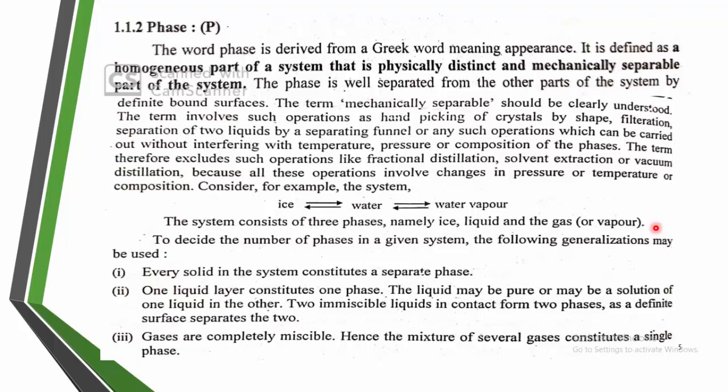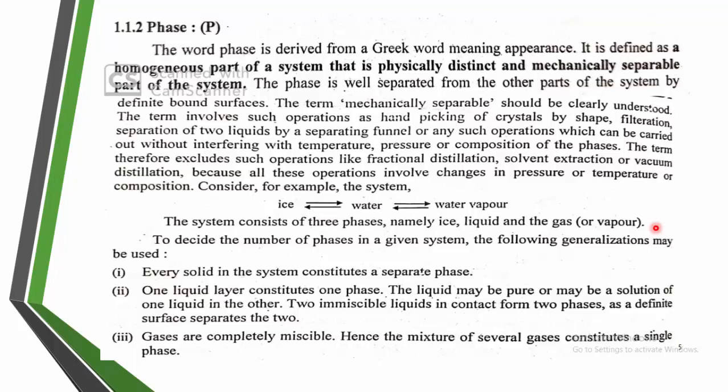Next is the phase. What is the phase? The word phase is derived from the Greek word meaning appearance. It is a homogeneous part of a system that is physically distinct and mechanically separable. For example, consider ice converted into water, and water converted into vapor, that is, steam. This is the conversion of one phase into another phase.